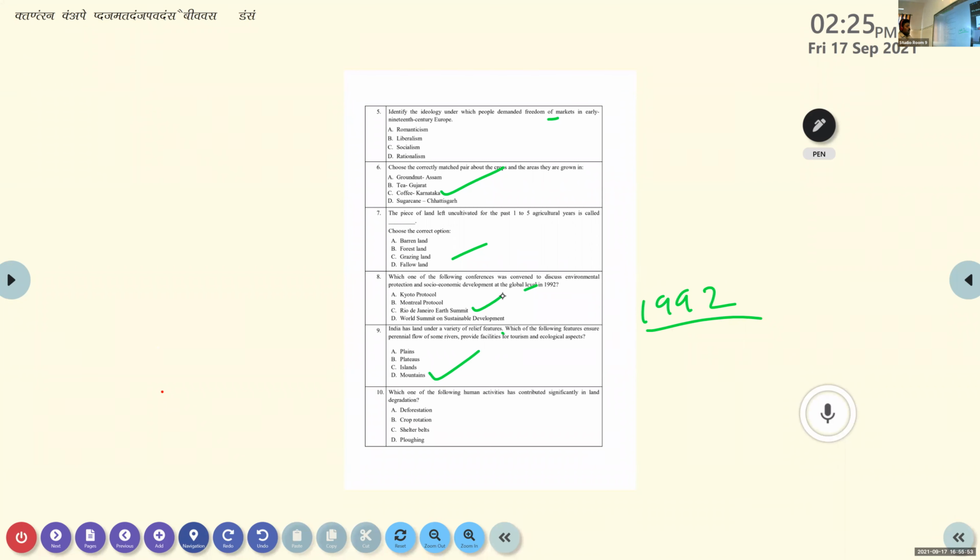Next one, which one of the following human activities has contributed significantly in land degradation? Land degradation, from the first chapter, means the quality of the land is decreasing. Options: deforestation, crop rotation, shelter belts, plowing. The answer is deforestation. Deforestation will lead to soil erosion, and because of soil erosion, gullies will form. Then it will decrease the quality or fertility of the land.